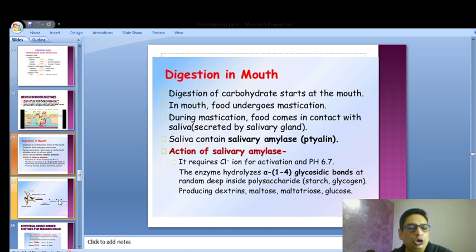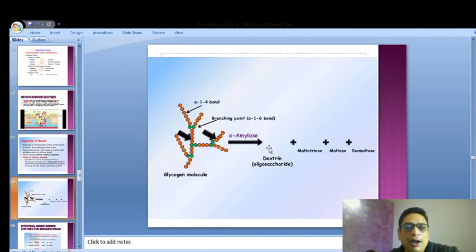I'll very quickly show what happens in the mouth. Amylase, this is a glycogen molecule or a complex sugar, and there are these bonds, alpha-1,4 bonds. 1,4 means under this ribose chain, what's happening? One is located at site number 1. If you remember the hexagon, 1 point and 4 points, these 2 points are matching.